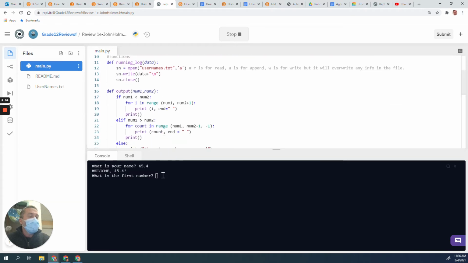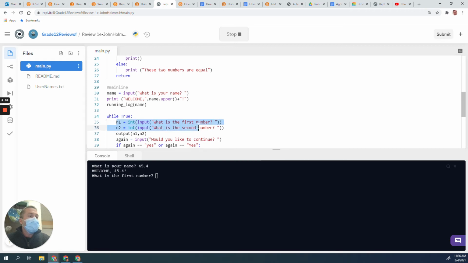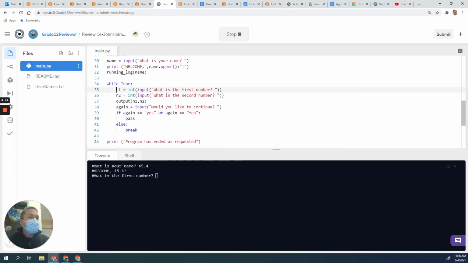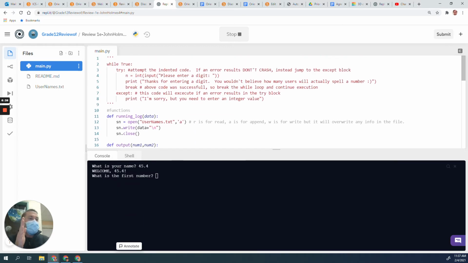So the next thing, what is the first number? This portion here is where we might generate an error. We are currently already inside of a while true loop. That allows us to run the program again and again. But what I want to specifically do is deal with this portion and make sure that we do not generate an error here. So that portion will be replicated the same fashion we did up here, where I had an input statement inside of a try inside of a while true loop.